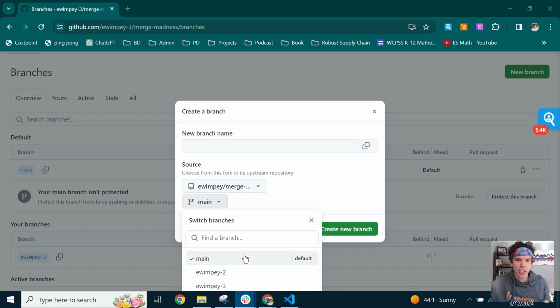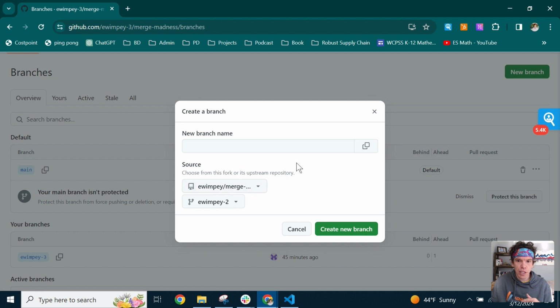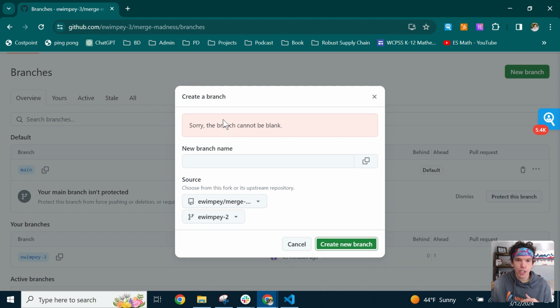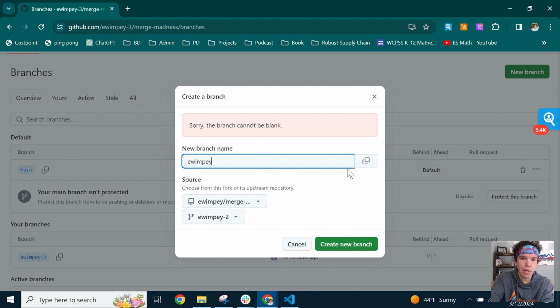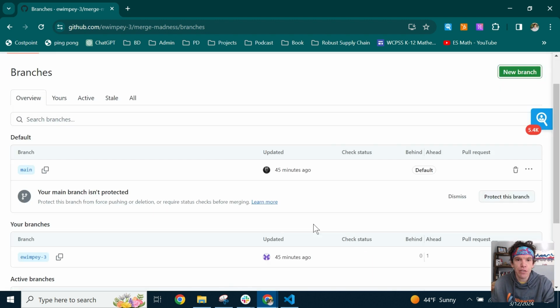If you do this, you should see a drop down that has all the different branches for people that have submitted a bracket. Here there are just these two test accounts because I'm testing it, but you'll see all of these, and you pick somebody who's done really well. Let's say ewimpy2 has done really well, and create new branch. Sorry, the branch cannot be blank. Perfect. We'll call it the same thing here, ewimpy-2, and create new branch.